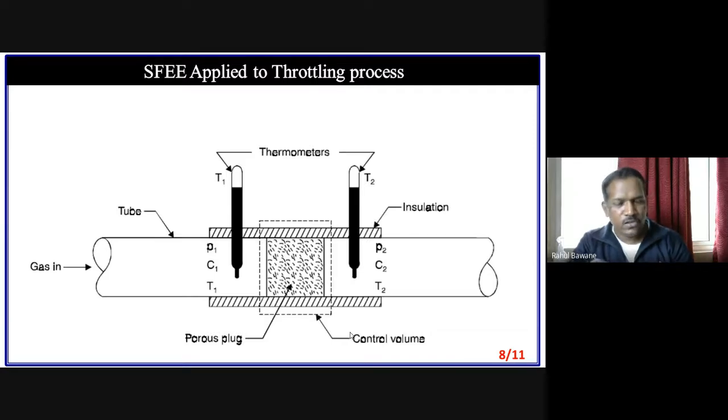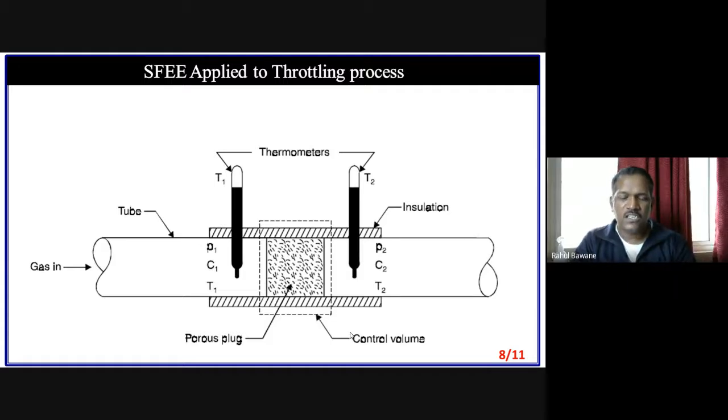Another way to reduce the pressure is to increase the volume. In a piston cylinder arrangement, when I insert the piston and compress the gas, volume gets reduced, pressure increases. If I expand the system, the piston is moving outward, so volume increases, pressure reduces.